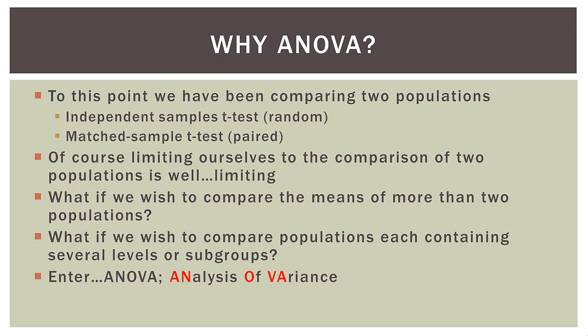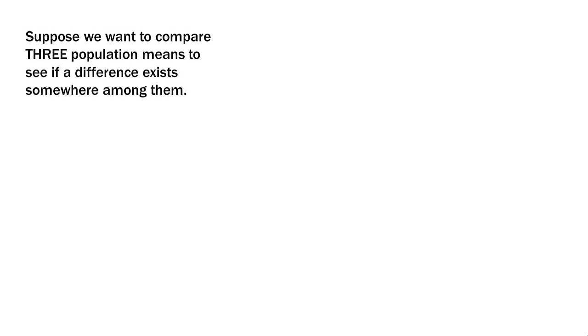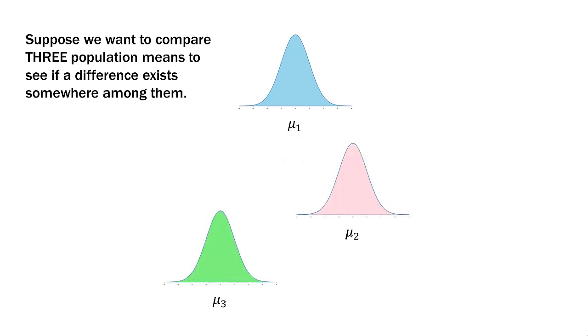And remember, ANOVA is an acronym that comes from the phrase analysis of variance. So suppose we want to compare three population means, like we will in this example problem, to see if a difference exists somewhere among them. So we have population 1 here in the blue, population 2 here in the pink, and population 3 here in the green. And each population has its own population mean, so mu1, mu2, and mu3.